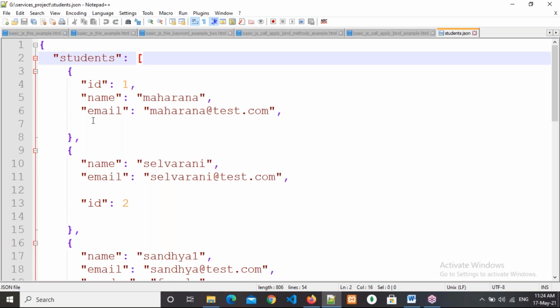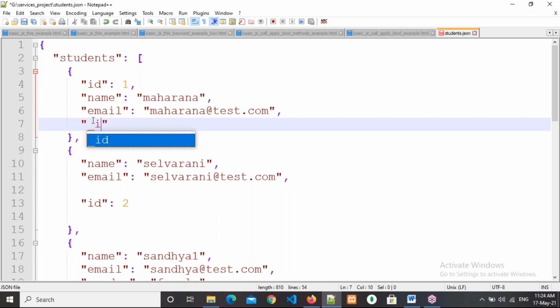Okay, and there will be one important thing, that is called underscore ID. Underscore ID colon something like this we will have. Underscore ID is mandatory for every collection. I will tell you what underscore ID is, all those things, tomorrow after installing Node.js and after installing MongoDB. I don't leave any topic, I will tell you clearly, no need to worry. Even if you don't understand what this underscore ID is right now, not a problem. From tomorrow's class onwards, you will understand it.